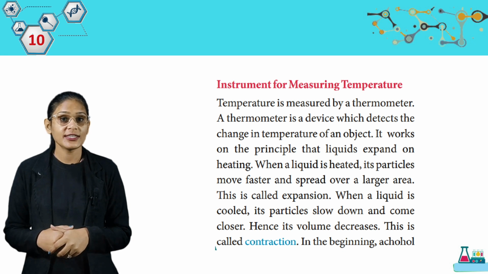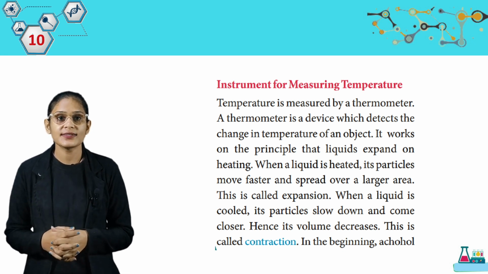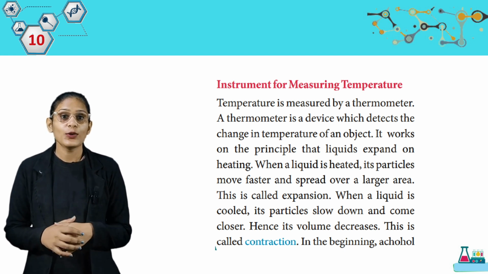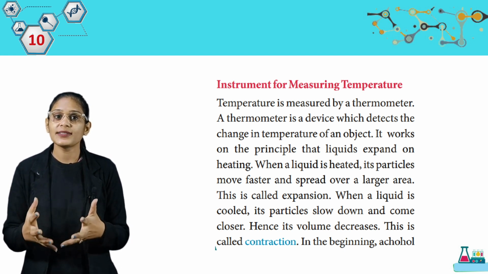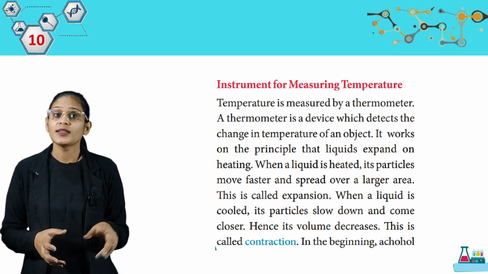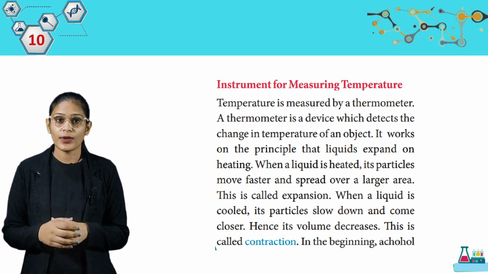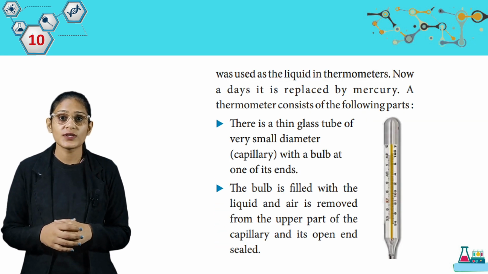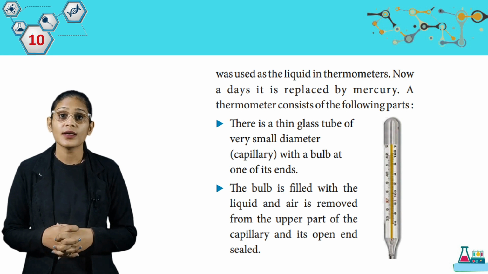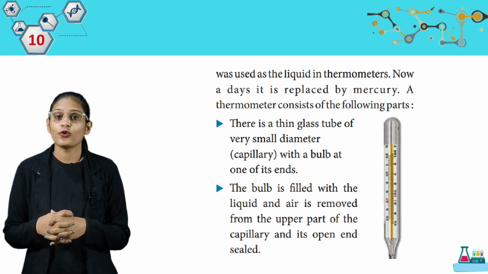When a liquid is heated, its particles move faster and spread over a large area. This is called expansion. When a liquid is cooled, its particles slow down and come closer. Hence, its volume decreases. This is called contraction. In the beginning, alcohol was used, the liquid, in thermometers. Nowadays, it is replaced by mercury. A thermometer consists of the following parts.